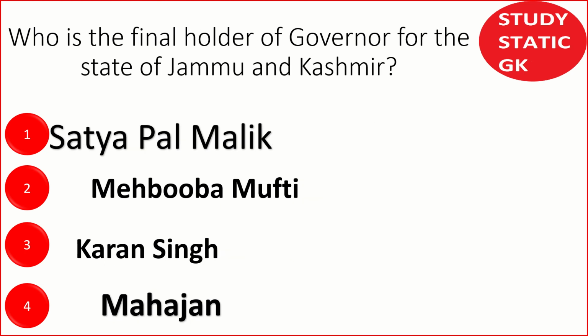Who is the final holder of Governor of the State of Jammu and Kashmir? Why are we calling it the final holder? Because Jammu and Kashmir is no longer a state. It is a union territory, right? When did it become a union territory? From 31st October 2019, this state was reorganized into two union territories: one is Jammu and Kashmir and one is Ladakh.